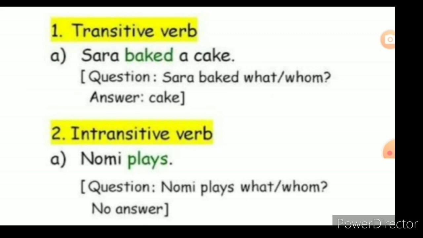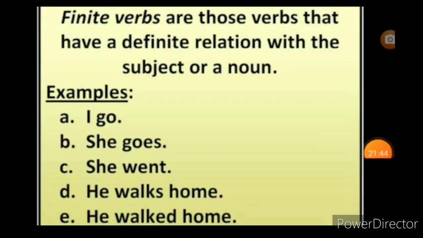Students, now we are going to see the last types of verbs. Last one. What is that last one? Finite verb and infinite verb. Now we'll see about the finite verb. Finite verbs are those verbs that have definite relation with a subject or a noun.